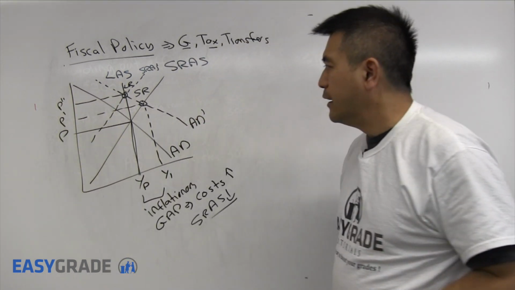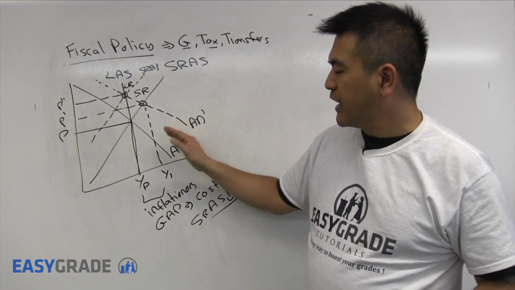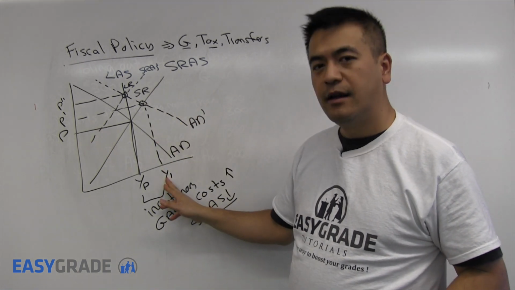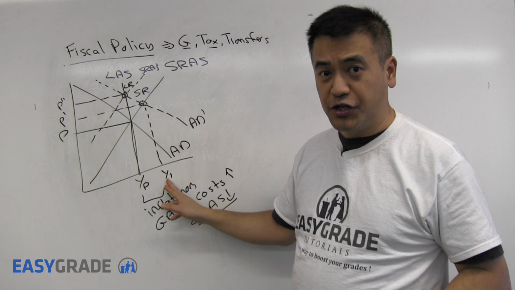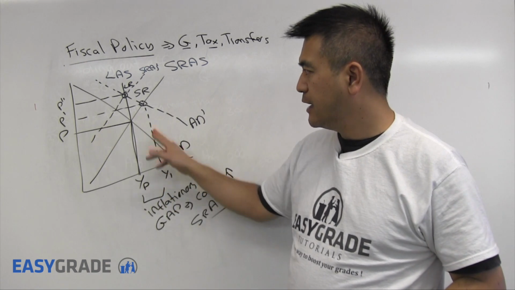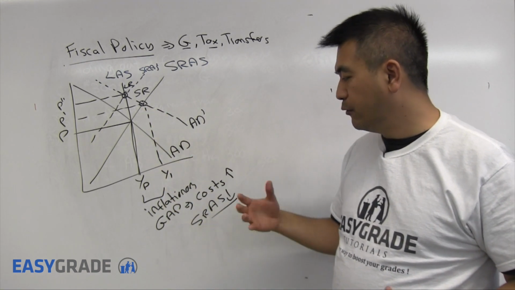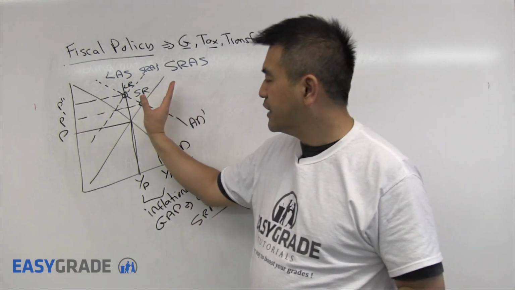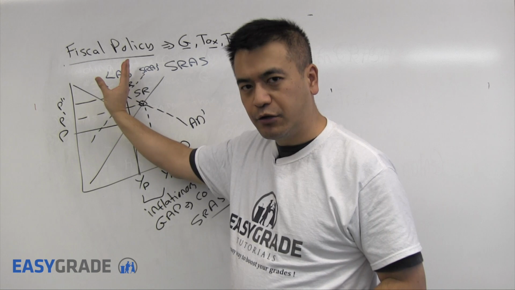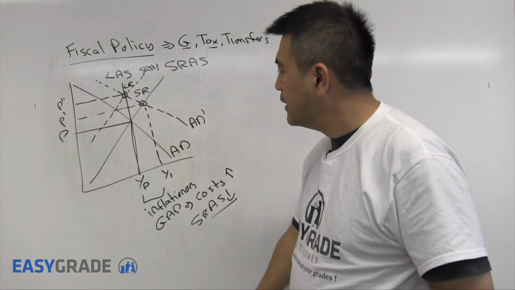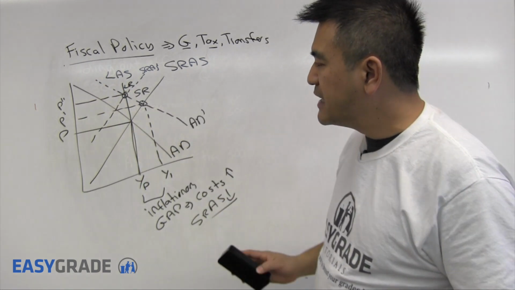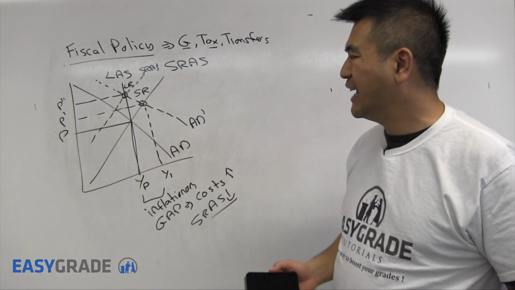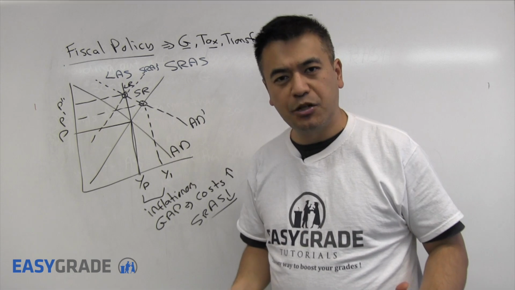So, expansionary fiscal policy where the government increases spending will shift the aggregate demand curve. You're temporarily in the short run above the potential with an inflationary gap, but the inflationary gap will result in costs rising and the supply curve falling until the economy self-corrects back to the potential. Now, the economy can self-correct back to the potential, or we can institute stabilization policies.